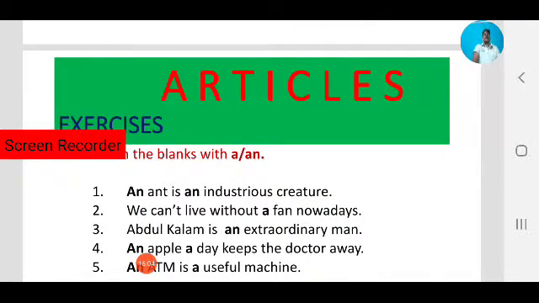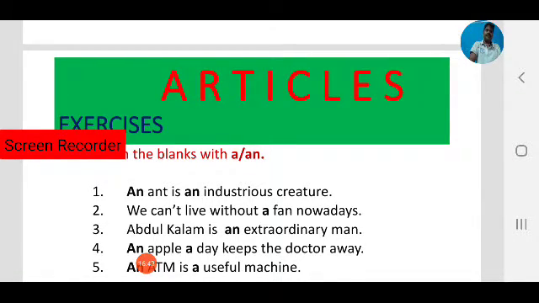An ant is an industrious creature. Here, as you know, articles are used before singular nouns. Indefinite article a or an is called indefinite article. They are used before singular nouns. Here, what is the noun in the first one? Ant, that is a noun, singular. So we use a or an. Which can we use? An ant, because we focus on the sound. Ant, that is a vowel sound. So before vowel sounds we use an, before consonant sounds we use a. Okay, right. An ant is an industrious creature.